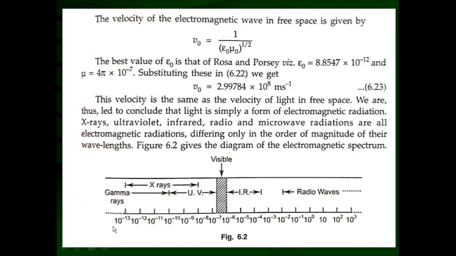When the wavelength is on the order of 10 raised to minus 15 meter or so, that is known as gamma rays. Slightly higher than that, 10 raised to minus 14 meter or so, and a little more, is called the X-ray region, from 10 raised to minus 14 to 10 raised to minus 10 or so.